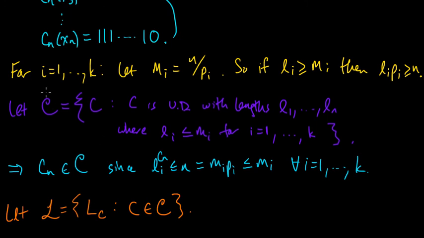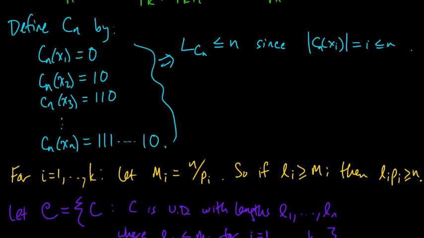And now note that this set of all codes is potentially infinitely large, even though the first k code words have their lengths bounded.